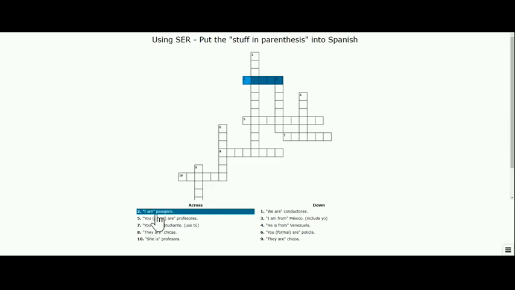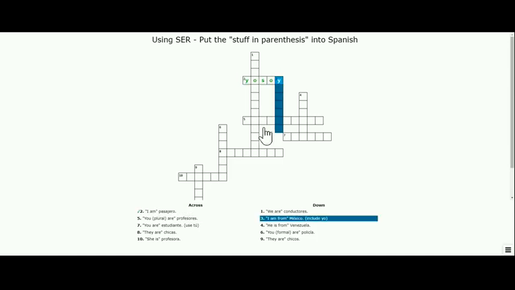It says I am, and then the word pasajero, which means a passenger. So I'm going to put the words I am in the blank. Now I know that soy can mean I am, but you can also use the subject pronoun yo with it and say yo soy, and it'll turn green. If you get something wrong, it will mark it red.